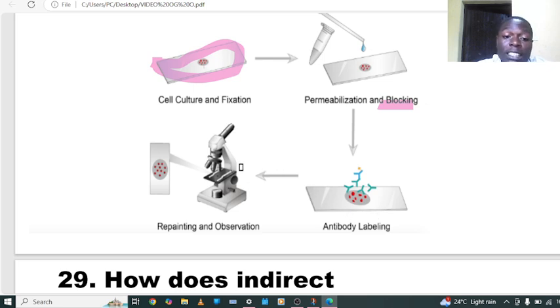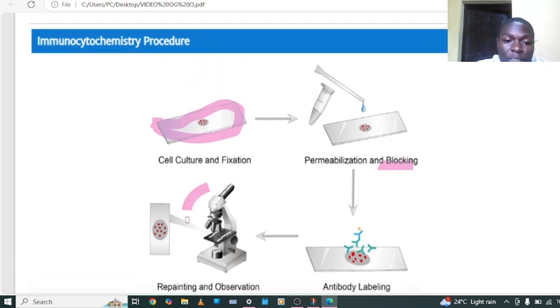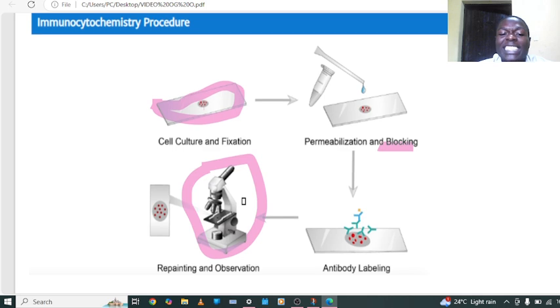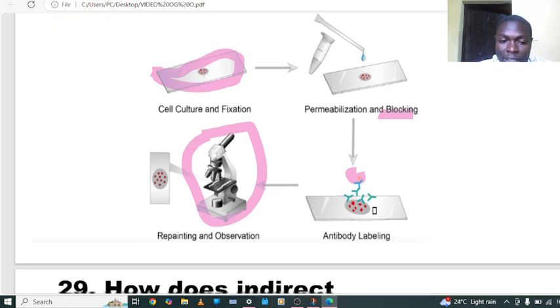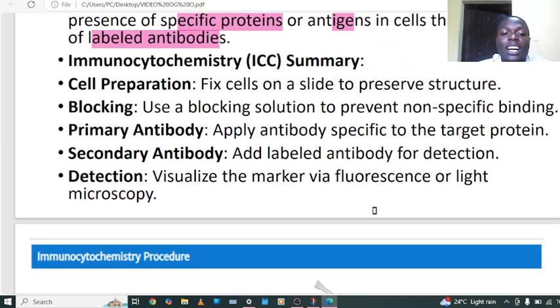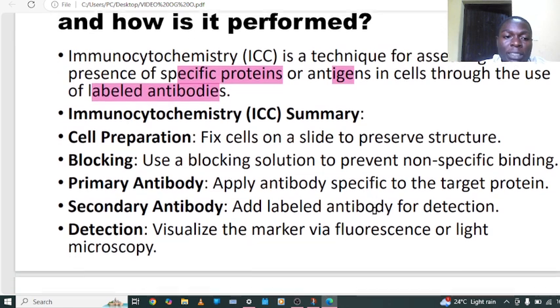So now finally, this is the microscopy. Within this microscopy, we can observe and see if there is a complex, but this complex is not visible. You are seeing the intensity of the color change, which shows that the substrate is reacted by this enzyme, which is wrapped on these antibodies. So let's see the procedures.